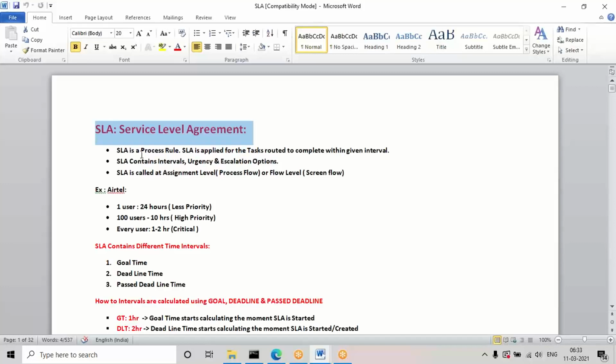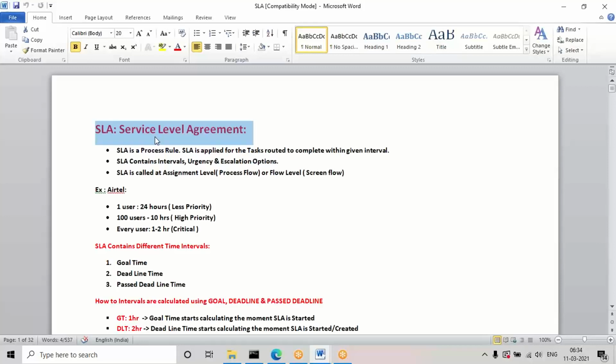Whenever routing is added for an assignment or any screen flow, they will also configure the service level agreement. It is not mandatory but mostly compulsory for every routing. For a general example, suppose you call customer care regarding an internet issue. If only one user is having the issue, they'll take like one day, 24 hours. The priority is lower if it is for a single person.